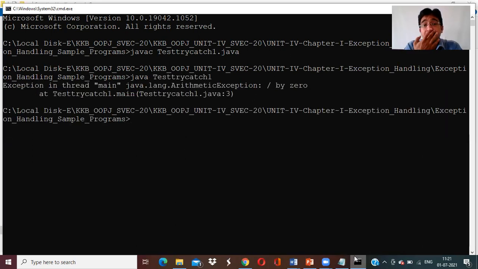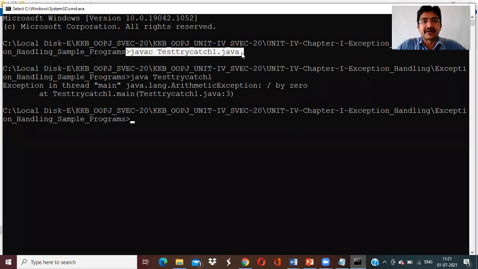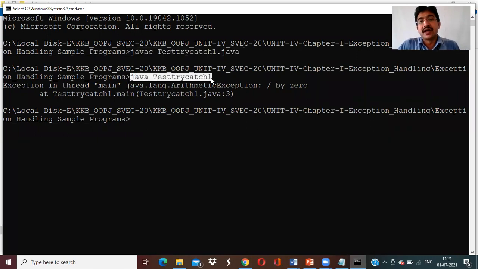See, when you are compiling, what is an exception? It is a runtime error. When you are compiling, it doesn't give any error because the syntax is correct. Nothing is the problem there. When I'm compiling the program, I will not get the error because an exception is nothing but a runtime error. Runtime means when you are running the program. How to run the program? java space the class name.